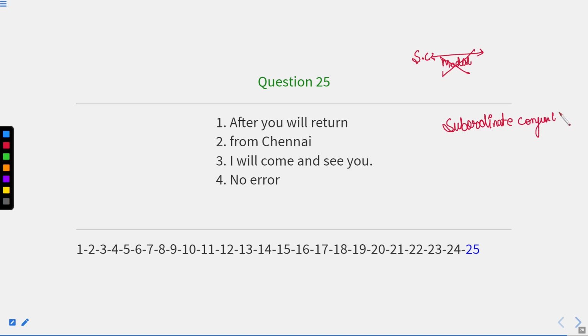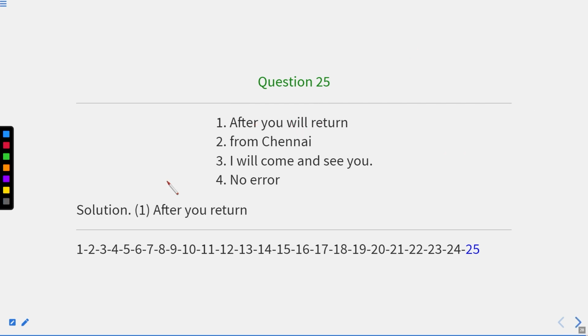Okay, and when we write any subordinate conjunction, we can make the sentence in 2 clauses, one which is just after it and another which is after that. So just after the subordinate conjunction, we cannot have any modal. Okay, so if you see the sentence, after you will return, after is the subordinate conjunction, I cannot use this will, because this is a modal. So the correct sentence will be, after you return from Chennai, I will come and see you. Therefore, the error is in first part of the sentence.